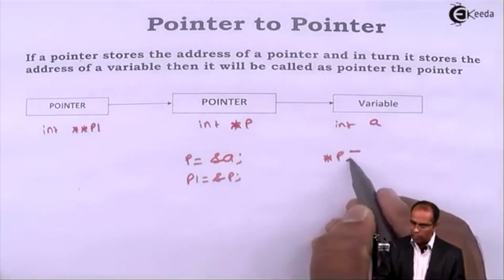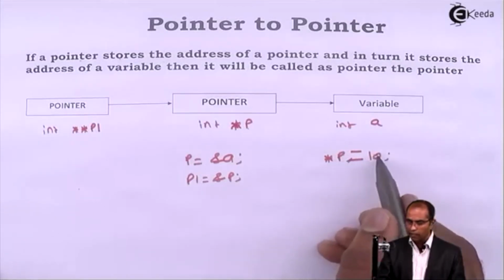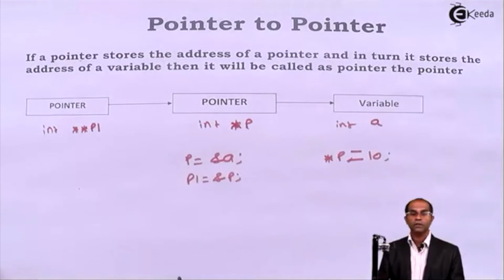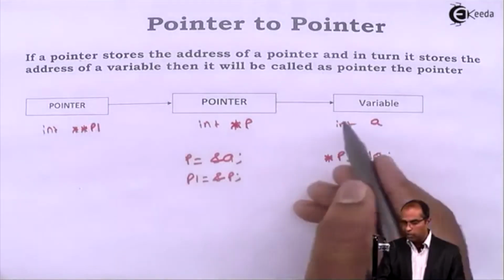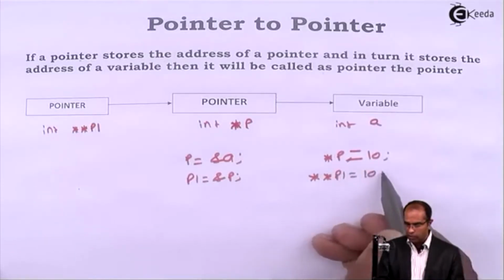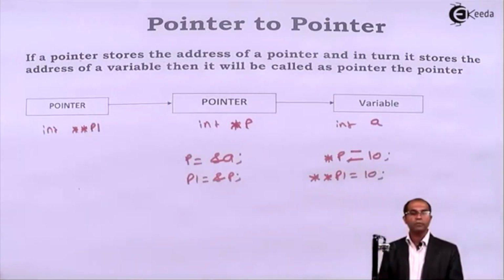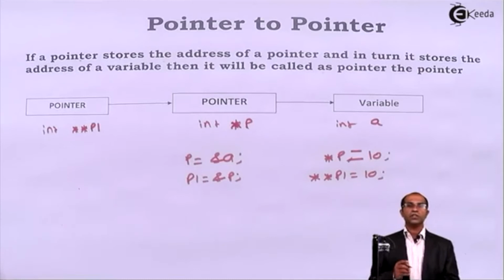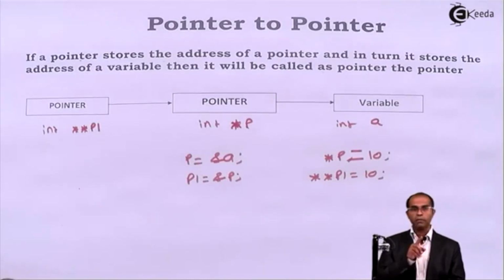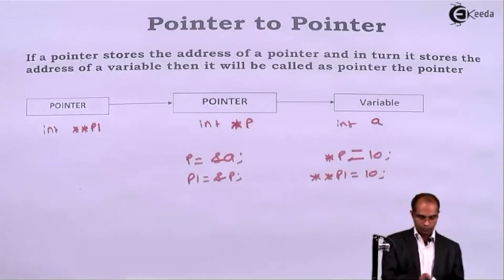Suppose I say asterisk P equals 10, this is assigning the value 10 to the variable to which P is pointing. If I want P1 to set A, then I'll say asterisk asterisk P1 equals 10. So ultimately, this 10 will again go through P1. Here, both the instructions are going to modify A, one modified by P, another modified by P1. Now let's look at an example and see how these pointers help us access the value through variables.